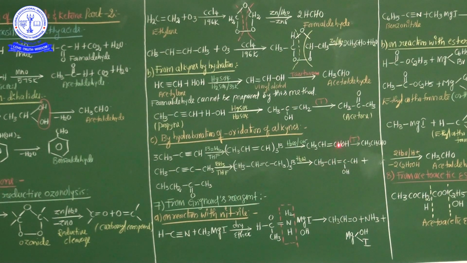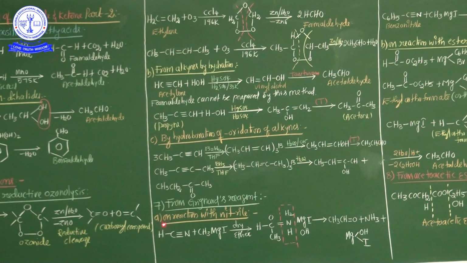This enol form is involved in tautomerism. Finally CH3 CH2 CHO is formed, an aldehyde. See carefully in this example, my dear students, the triple bond is present at the terminal carbon position, that's why aldehyde is formed.